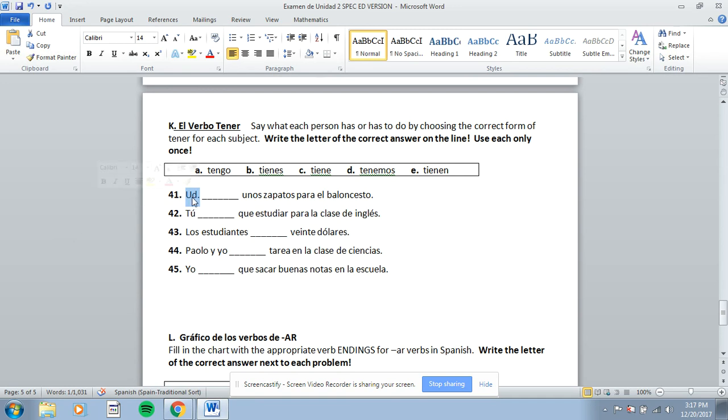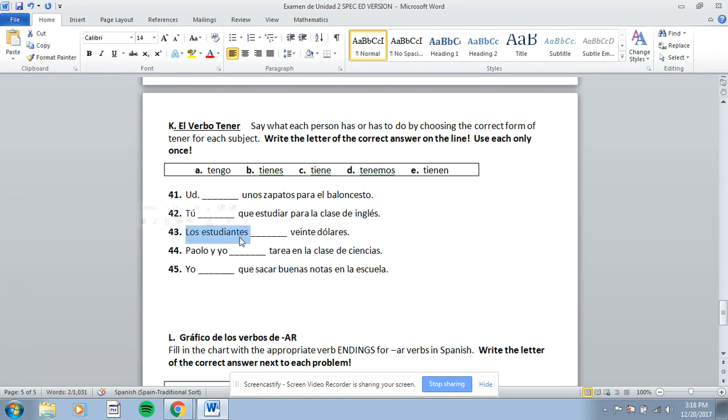So if it's usted, would that be tengo, tienes, tiene, tenemos, or tienen? Pick A if it's tengo, B if it's tienes, C if it's tiene, D if it's tenemos, or E if it's tienen. Usted, it's singular. 42. It's the tú form. So you want to pick A, B, C, D, or E, depending on which one of those is the tú form. Tengo, tienes, tiene, tenemos, or tienen. A, B, C, D, or E, just write it on the line next to it.